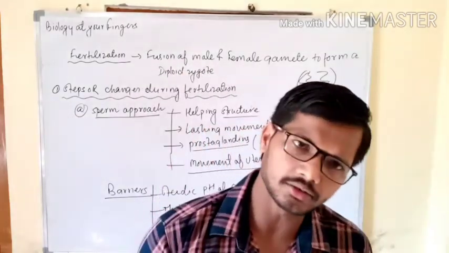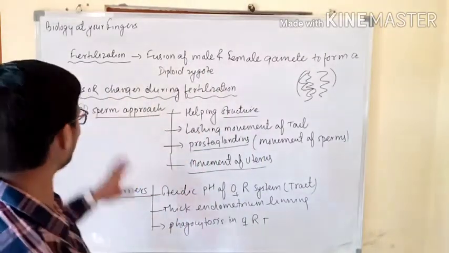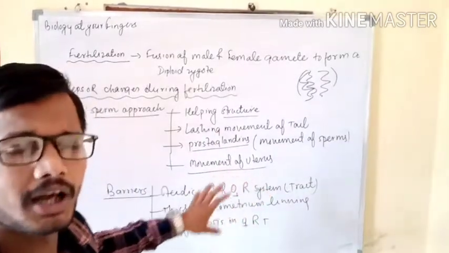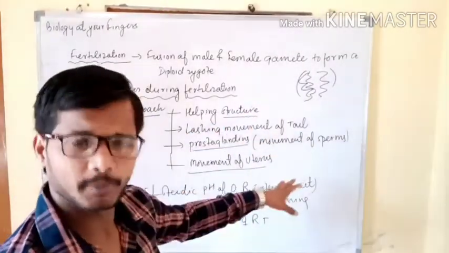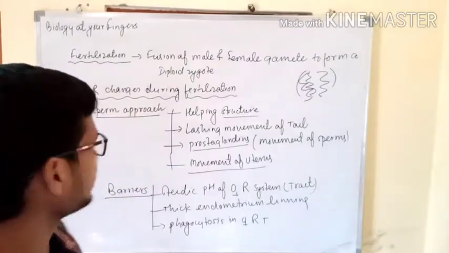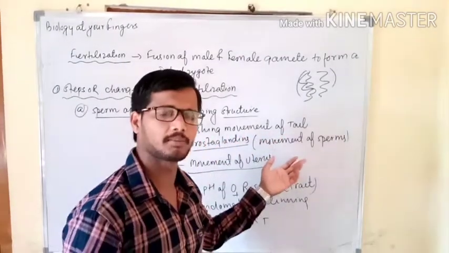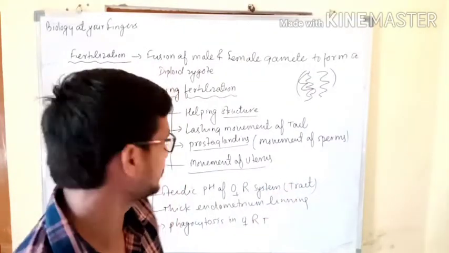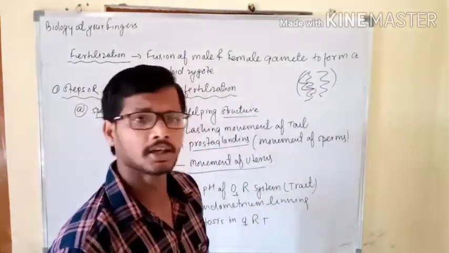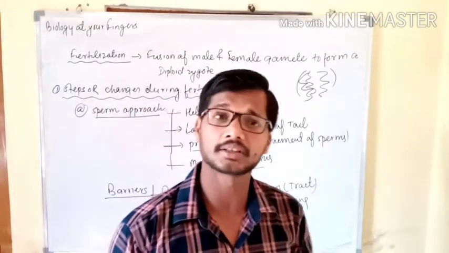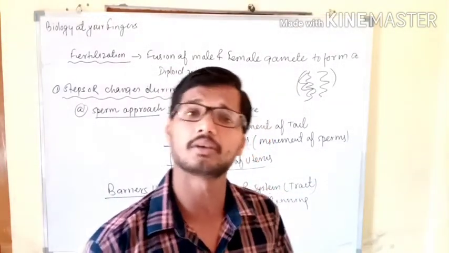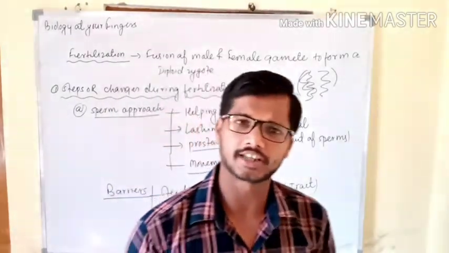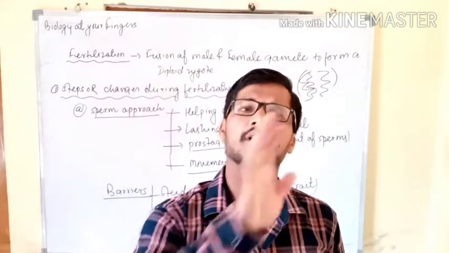So we are all set to complete point number 1, the approach of the sperm. In the approach of the sperm we have discussed some helping structures and some barriers. In helping structures we discussed the lashing movement of the tail, by means of which sperms are easily able to swim in the female reproductive tract. The second one is prostaglandins, which help in the movement of the sperm. And the third one is the aspiratory movement of the uterus, which means upward movement.